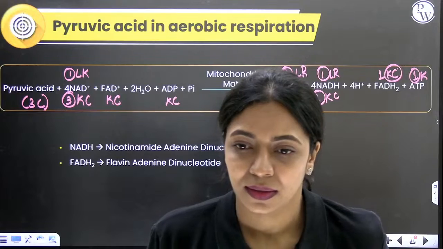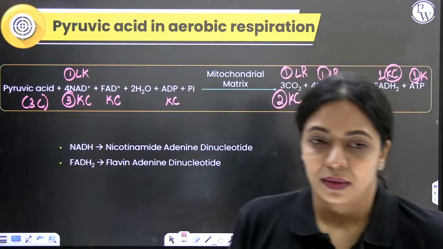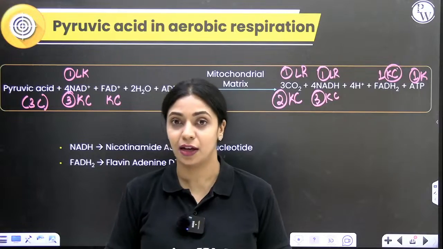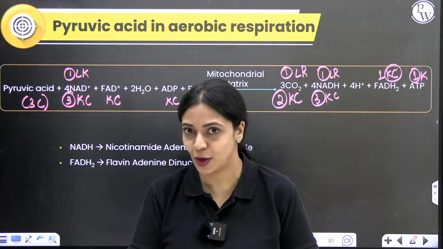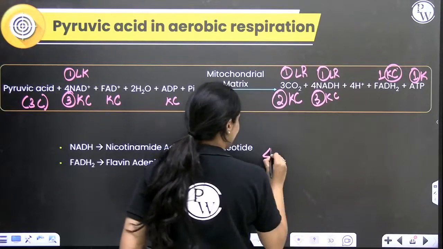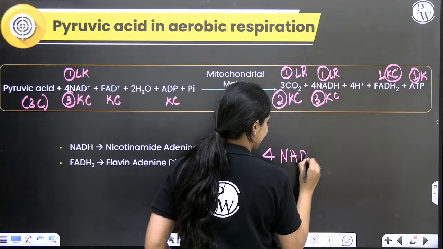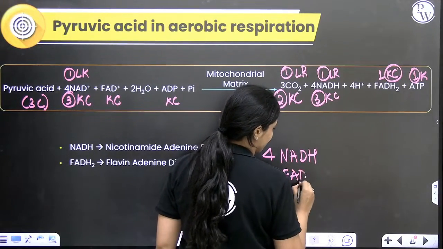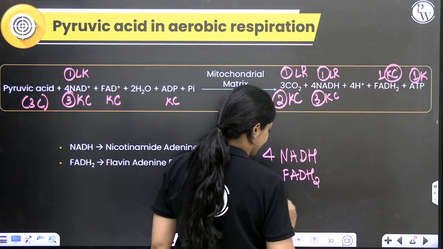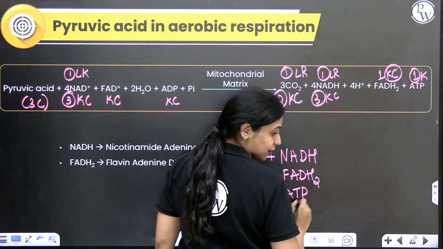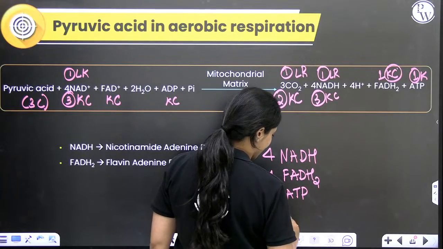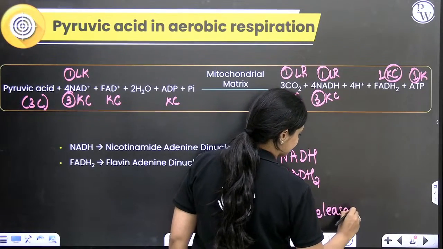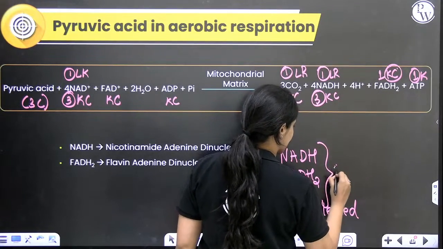Okay? So from link reaction and Krebs cycle combined, from 1 molecule of pyruvic acid, we will be getting 4 molecules of NADH, 1 molecule of FADH2, 1 molecule of ATP, and 3 molecules of carbon dioxide released. This is obtained.